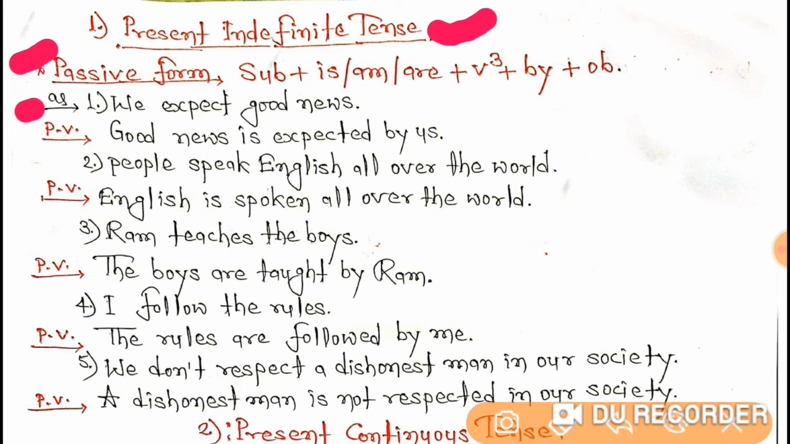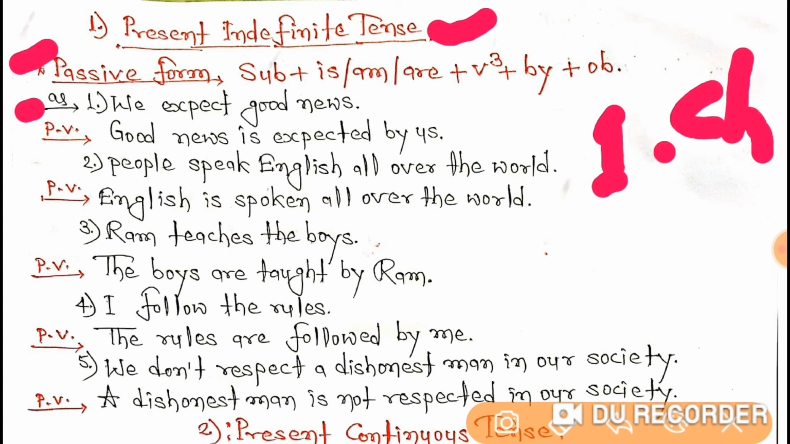Now you can see the example. Example 1: We expect good news. So students, as I have just made you understand the 5 steps that you have to follow while changing sentences into passive voice, in the first one I had told you to choose the object. So what you have to do here, students? You have to choose the object first.